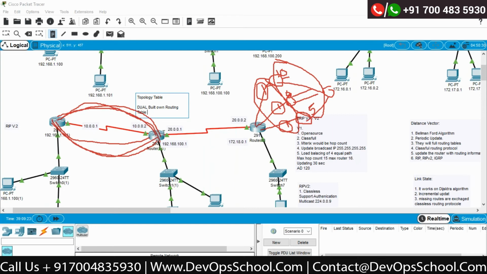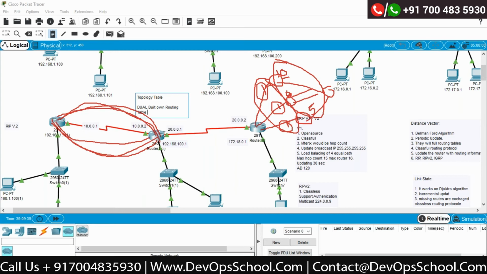For example, in RIP, what happens? If any change happens in the routing table, my router will exchange the entire routing table one more time. Maybe there is only a small change, but the exchange happens every 30 seconds with the entire routing table.